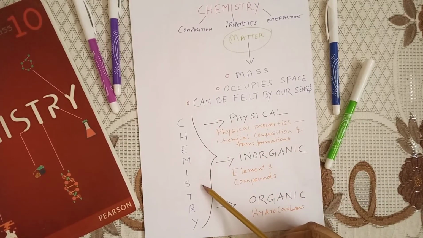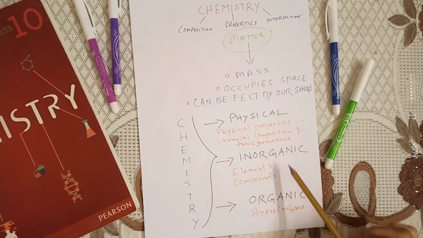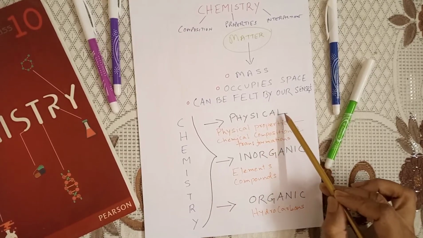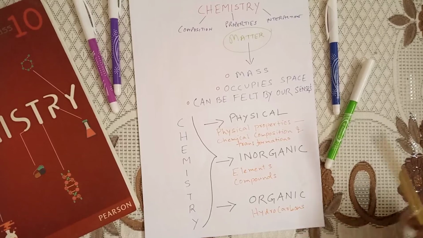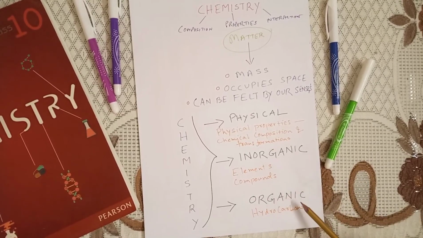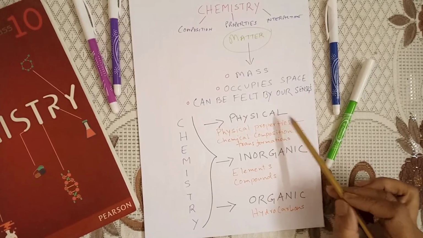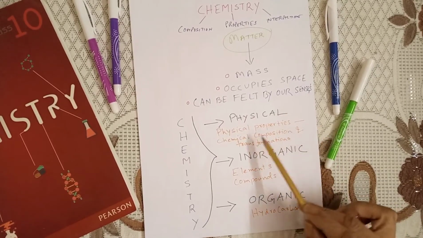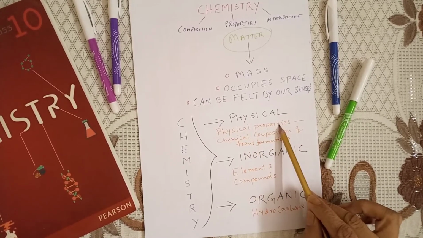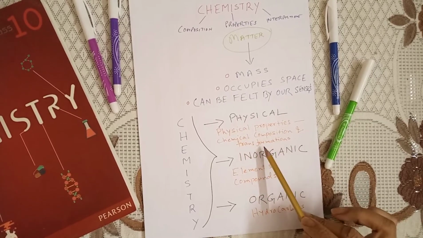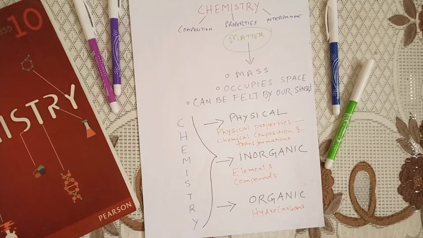Now, these are the three branches of chemistry. Number one is physical chemistry, number two is inorganic chemistry, and number three is organic chemistry. In physical chemistry, what we learn is basically the interaction of the physical properties with chemical composition and transformation. Transformation means the different states of matter, basically.